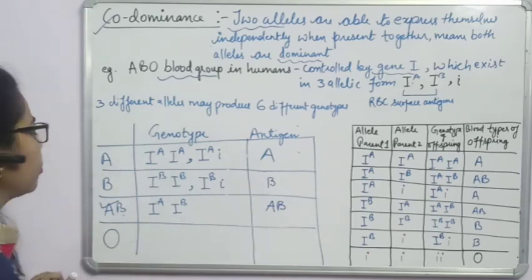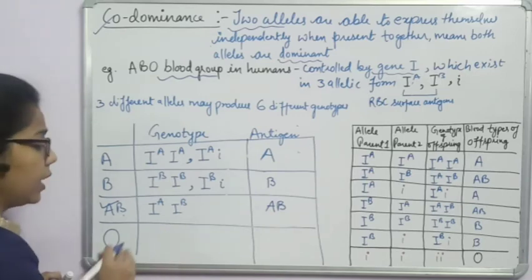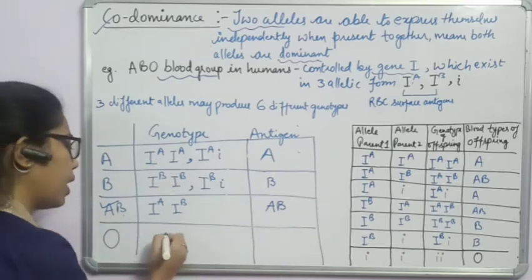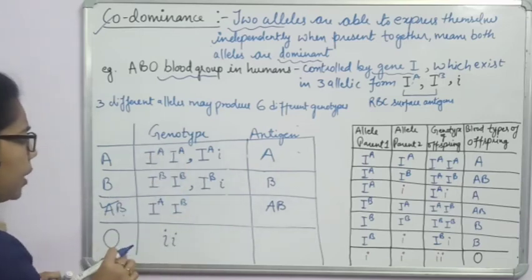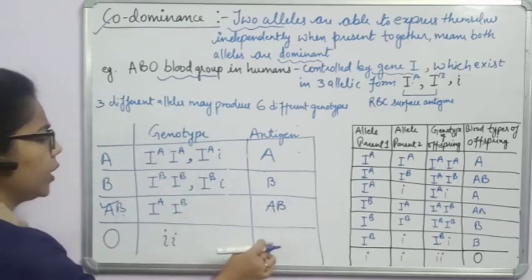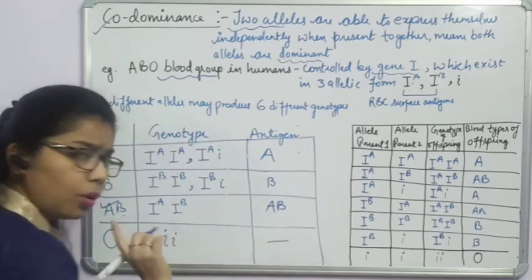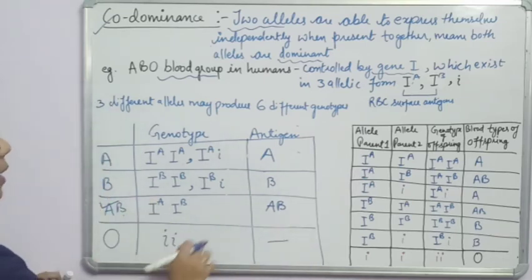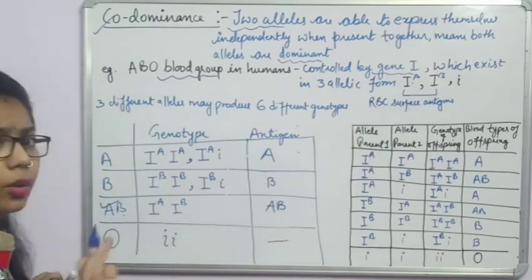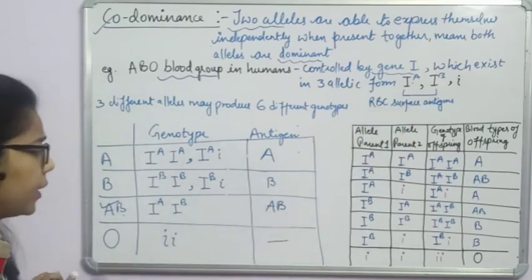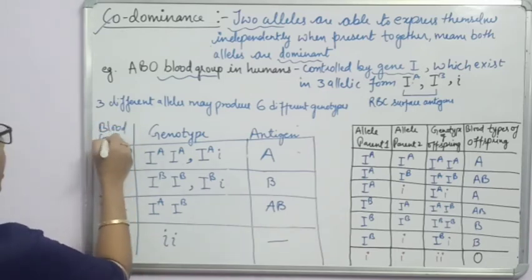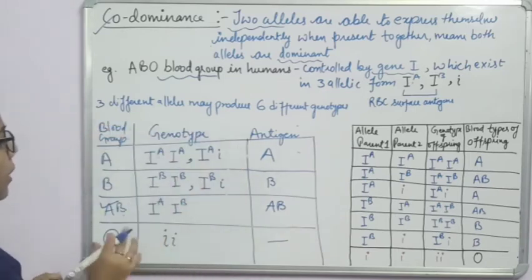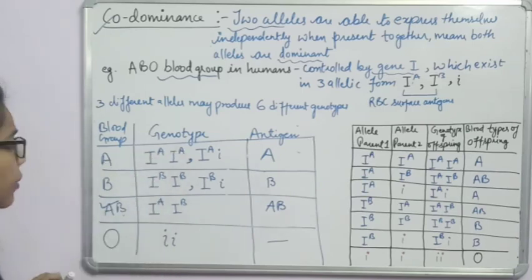Here another one, we have blood group O. So how does blood group O form? It forms when there is a combination of i and i. This is the genotype of blood group O, and there will be no formation of antigen, as I have said that the recessive allele has no capacity to form the surface antigen. So here you have to understand how I have made this table and what are the possible combinations which can be formed by the 4 blood groups.